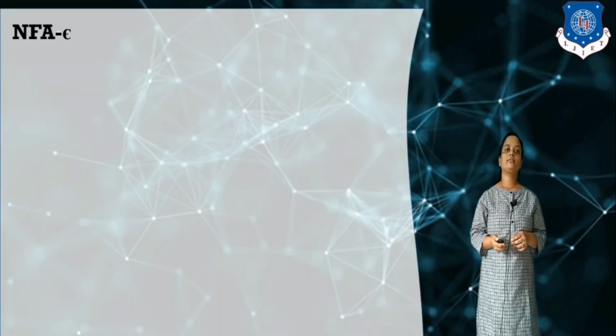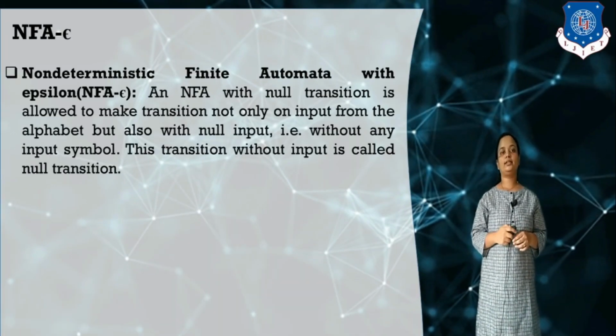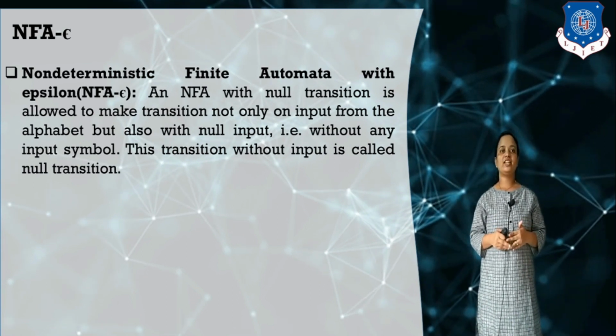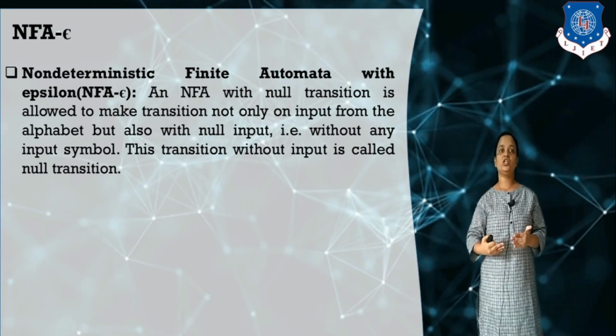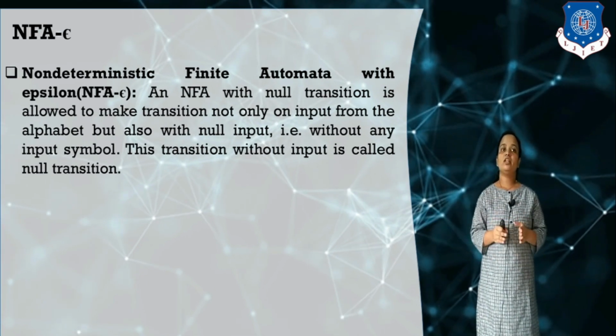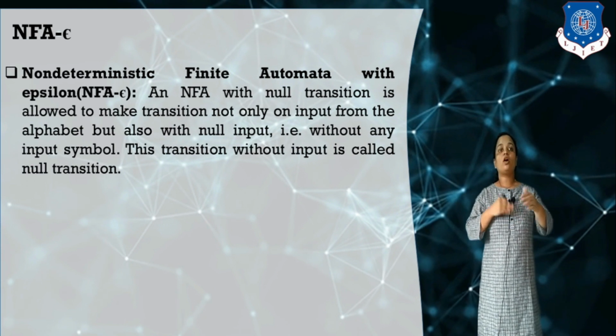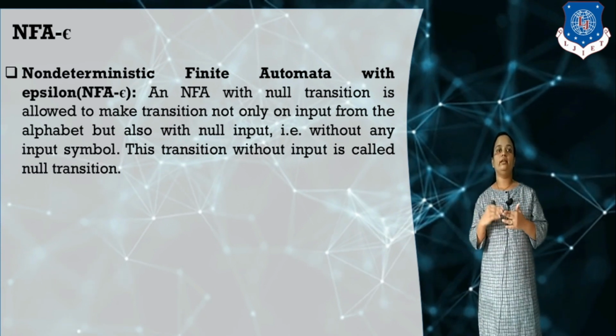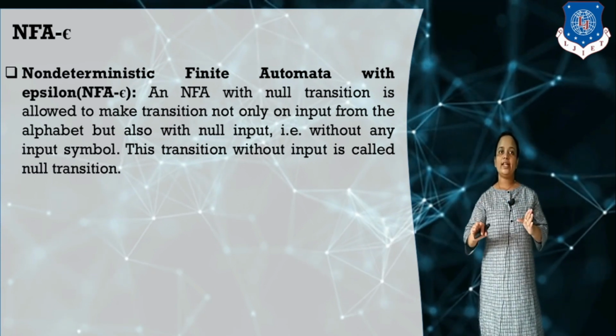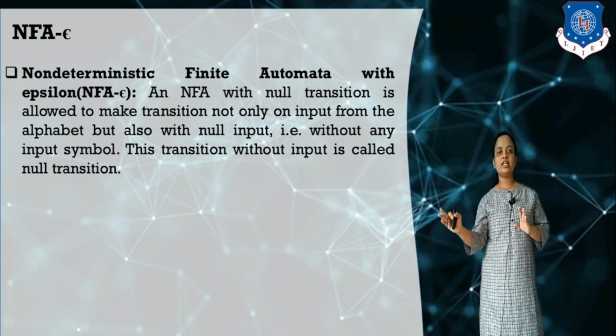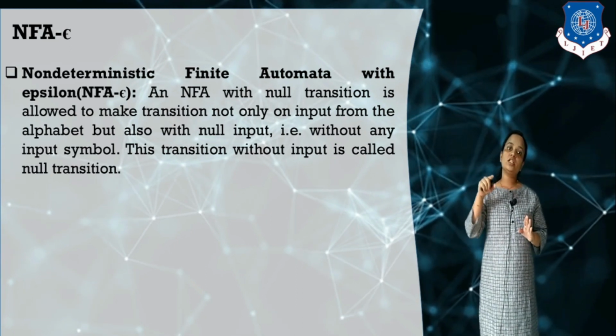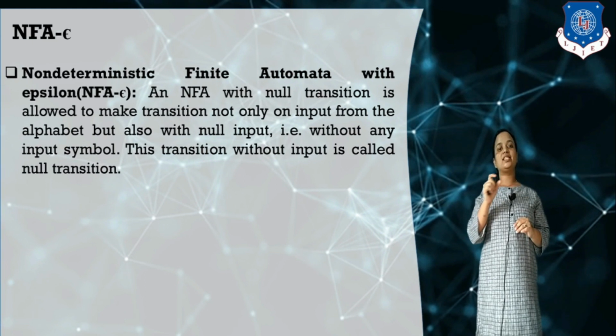Now next is NFA null, non-deterministic finite automata with null transition. An NFA with null transition is allowed to make a transition not only for the given input symbol from the alphabet, but also to use the null input. So without any input symbol, if we move from one state to another state by using the null input symbol, we can say that this is the null transition.